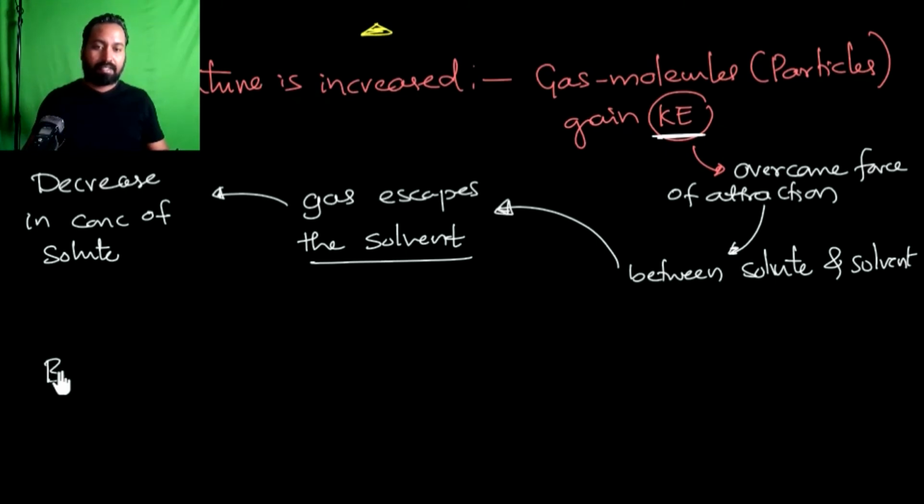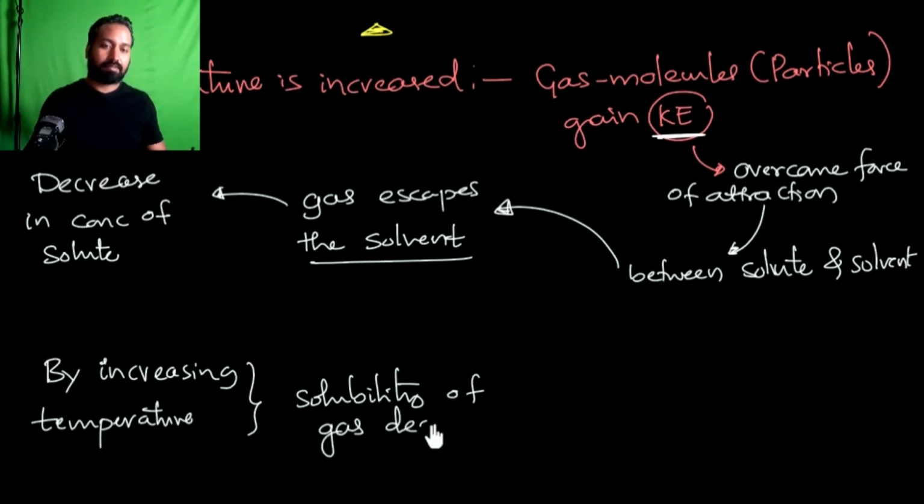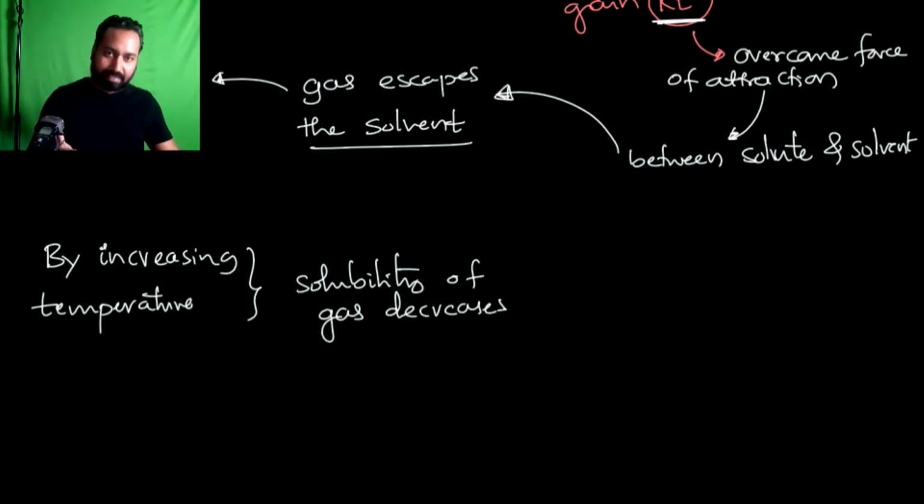By increasing the temperature, the solubility of gas decreases. Okay, we can make this statement from this observation. But at what temperature is the solubility of a given gas maximum? At cold, or low, temperature, the solubility will be more. This is the inverse of this statement, right? By decreasing the temperature, the solubility of gas is increased. Like that, we can write the inverse of the given statement.